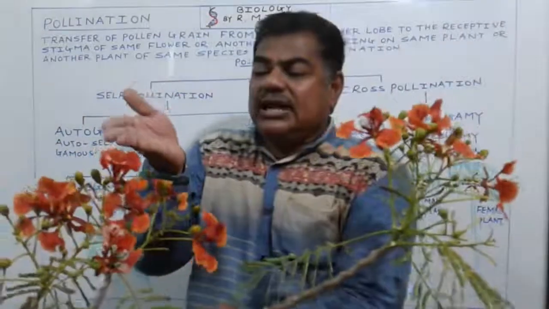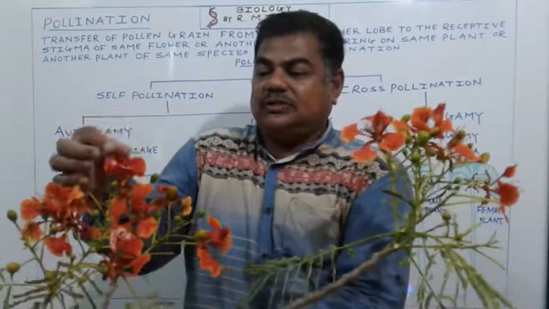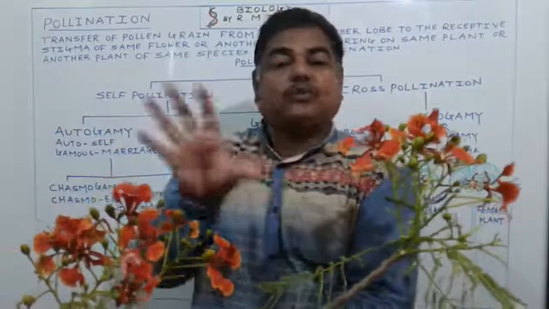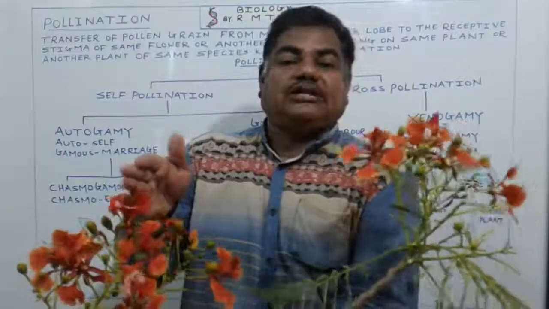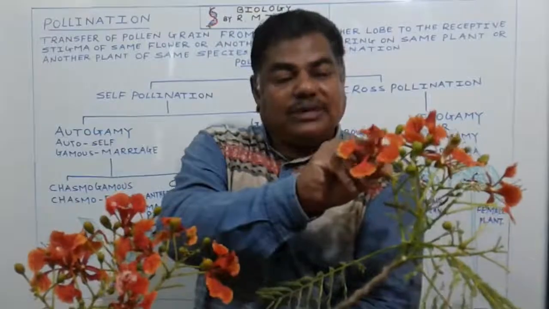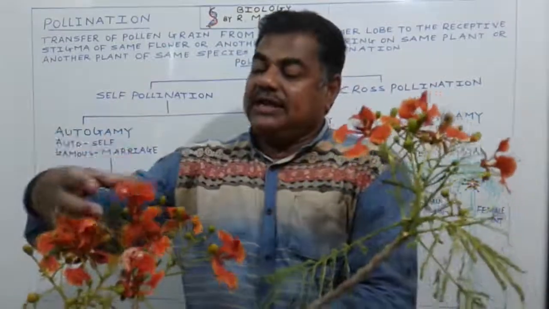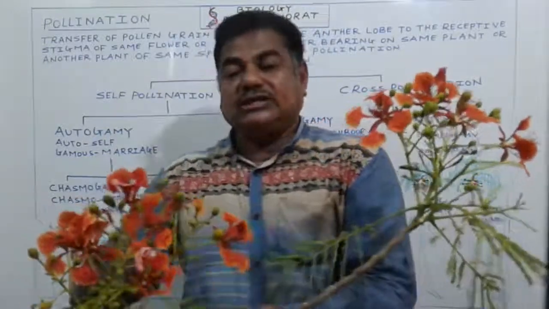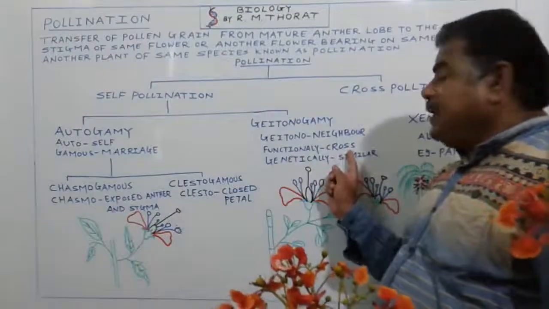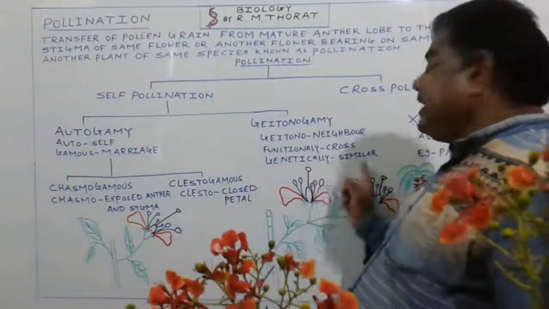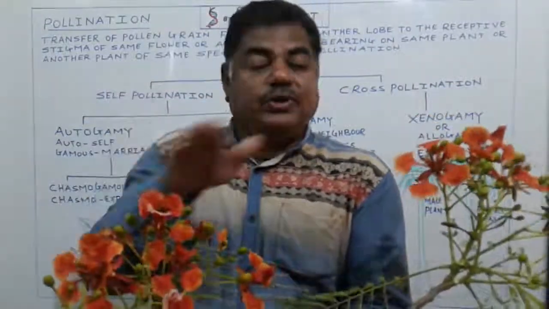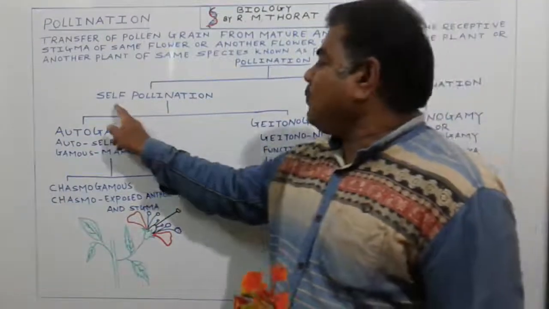Functionally it appears as a cross pollination, meaning transfer of pollen grain from one flower to another. It appears as a cross pollination, but it is not a cross pollination. It is a self pollination, because the genetic makeup of this flower and of this flower is the same, since they are present on the same plant or the same tree. Functionally it appears as cross pollination, but genetically it is similar. Their genetic material is the same, due to which we call it geitonogamy, which is a type of self pollination.